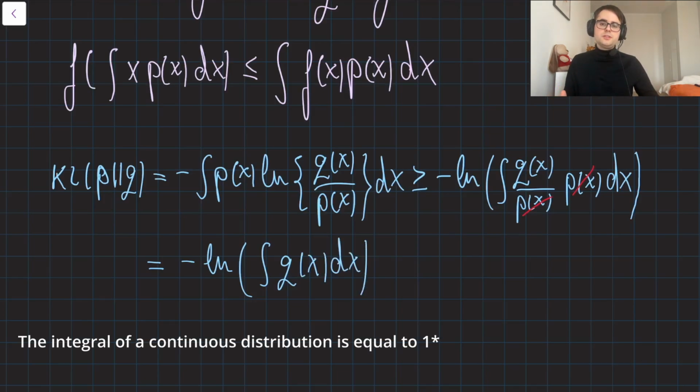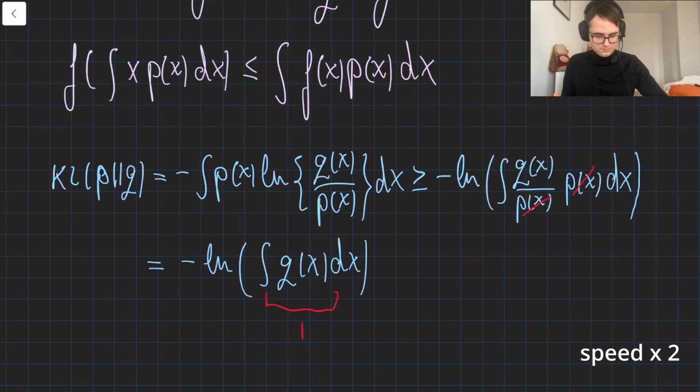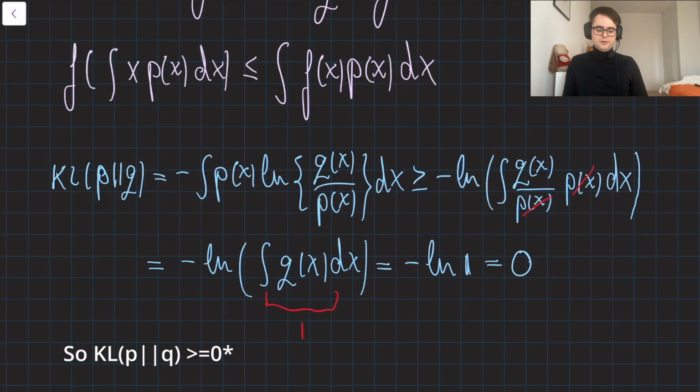Since we work with distributions, we also need to take into account that the integral of q of x should be equal to 1. And the result is equal to 0. Minus logarithm of x is a strictly convex function, so this equality holds only when p of x is equal to q of x.